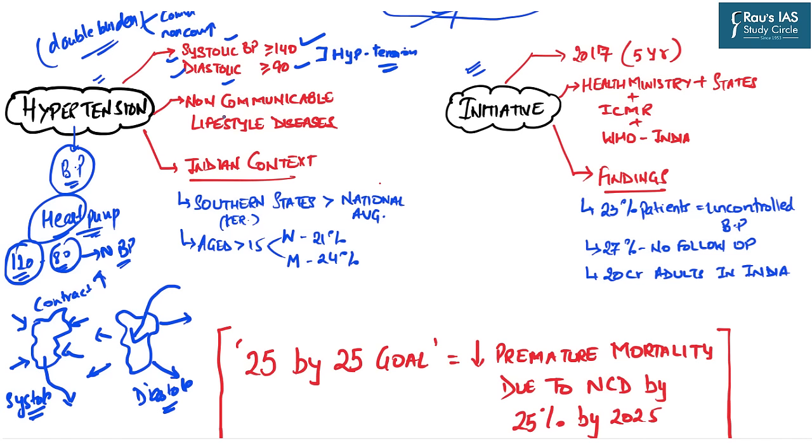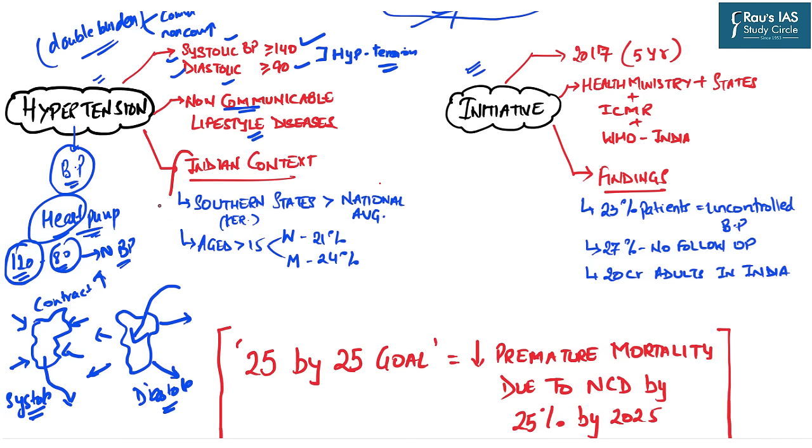Clear? Now, hypertension is a non-communicable disease and it is mainly associated with lifestyle changes. For example, nowadays we have diets which are very high in trans fats or cholesterol. This dietary habit leads to higher chances of hypertension in the human body.